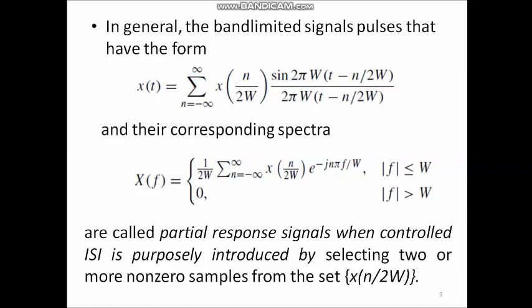the resulting signal pulses allow transmission of symbols at the rate of 2W symbols per second. So, in the zero ISI condition, in practical conditions, the transmission symbol rate will be less than 2W symbols per second, whereas using partial response signals we can achieve a symbol rate up to 2W symbols per second.